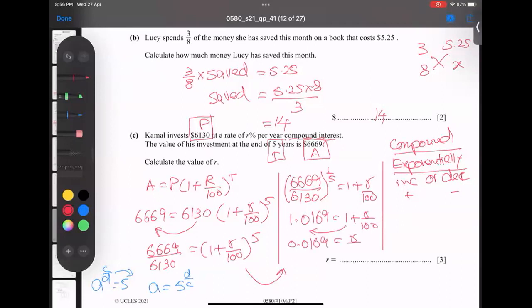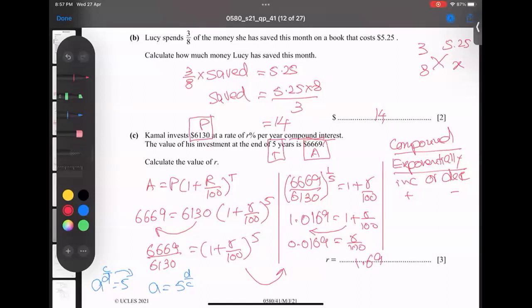0.0169 over r by 100. 100 multiply, and I get 0. Let me recheck again. Hold on. Let me check again. Invest this much money, and after investment of 5 years, we get this one all correct. Let me recheck again. Because I'm getting the percentage, 3 jumps, 1.69 percentages. So 1.69.